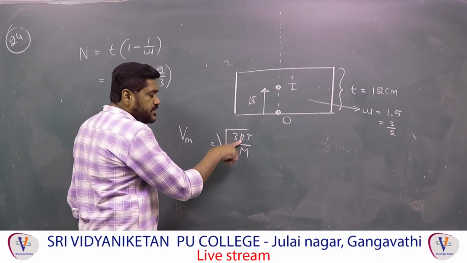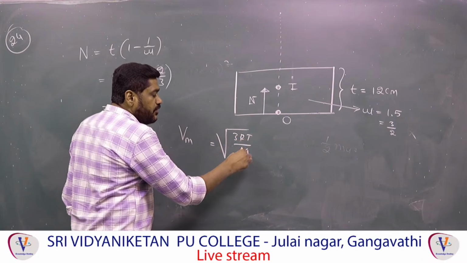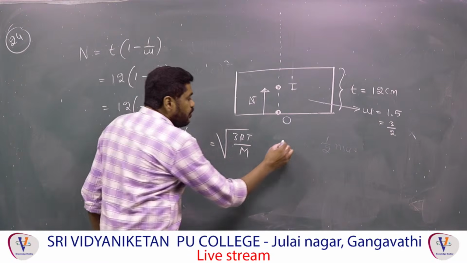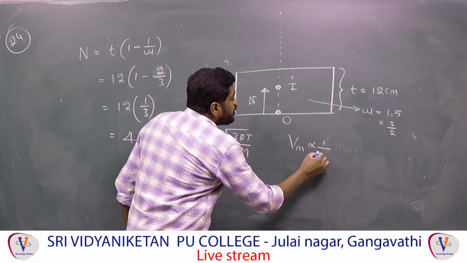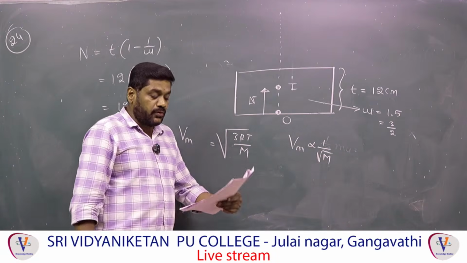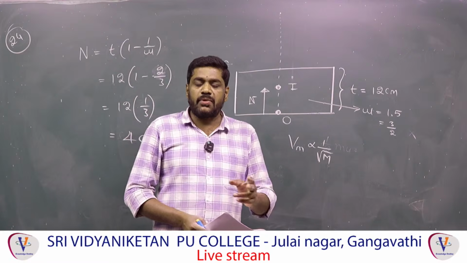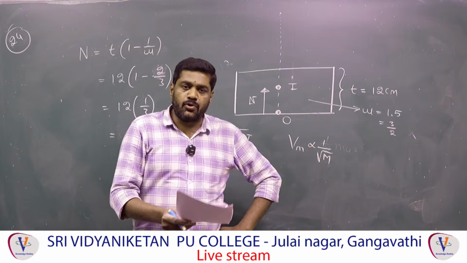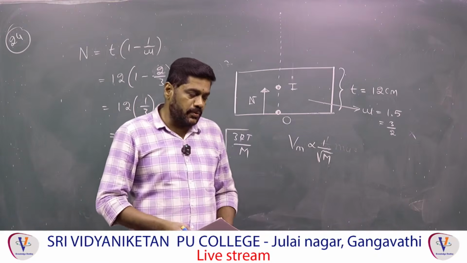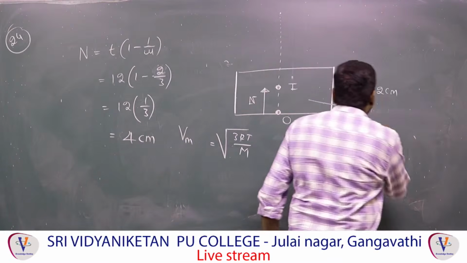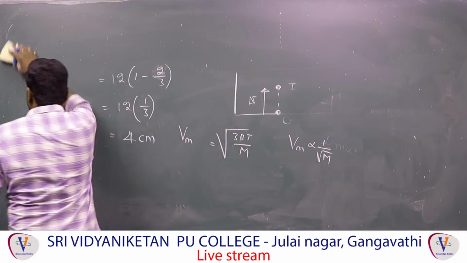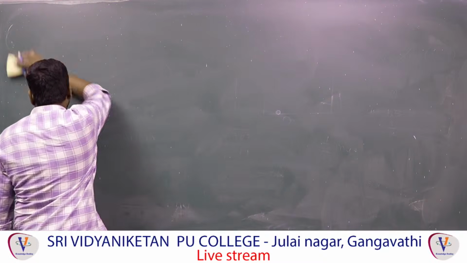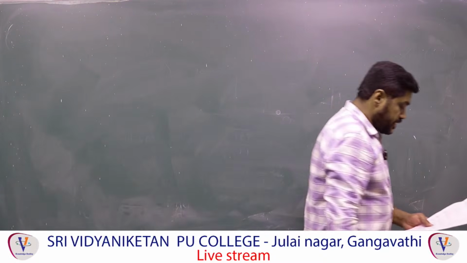Here R is the universal gas constant, which is constant, and the temperature is mentioned as constant. The molar mass is in the denominator. Therefore, Vm is inversely proportional to the square root of the molar mass. Out of all, hydrogen has the least molar mass, 2 gram, which means the most probable speed is more, because it is inversely proportional. Next, question number 26.